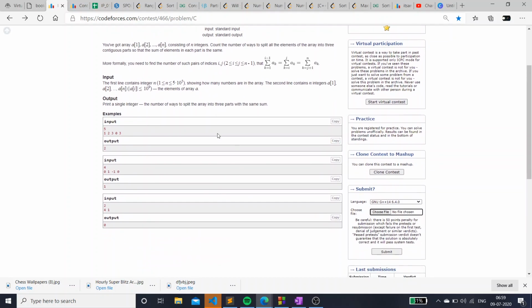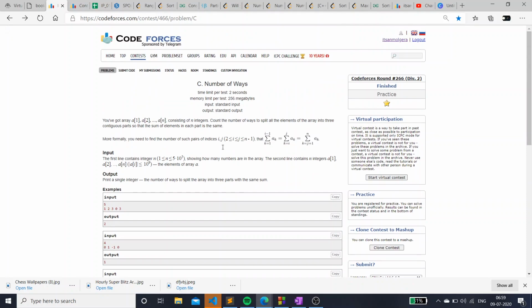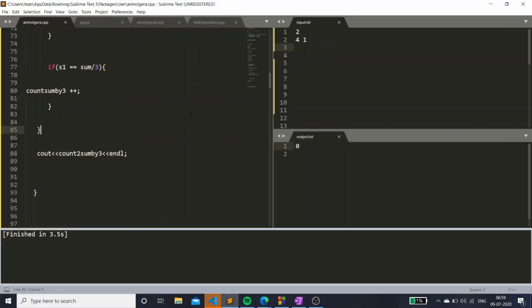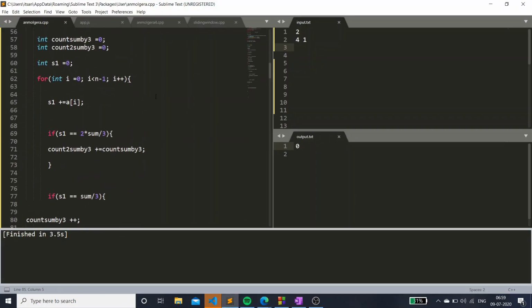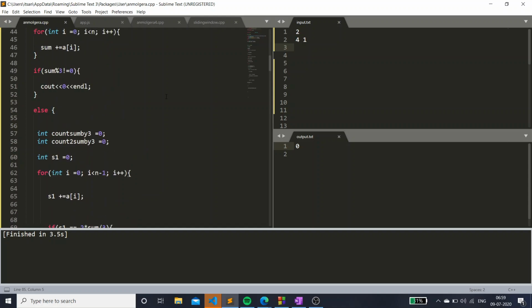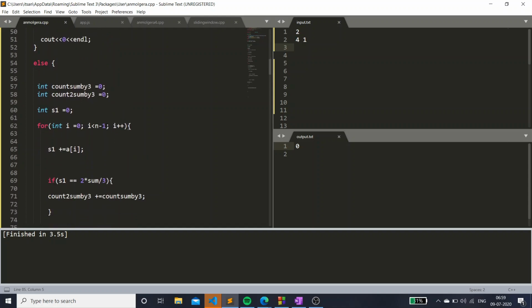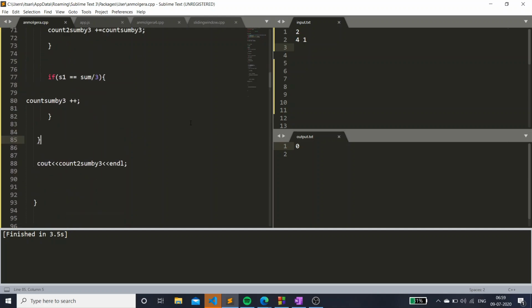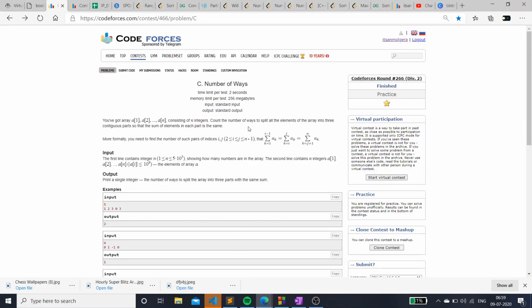One count counts the number of times we are getting sum by 3. Sum is obviously the sum of the total number of elements, and we have maintained another count which counts how many times we are getting 2 into sum by 3, and we are running this loop till n minus 1th, basically till the index n minus 2. Okay, so that was it.